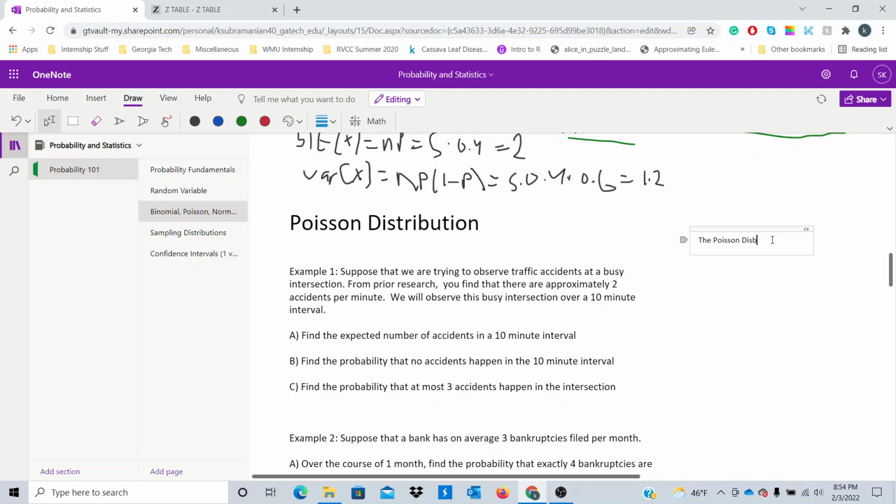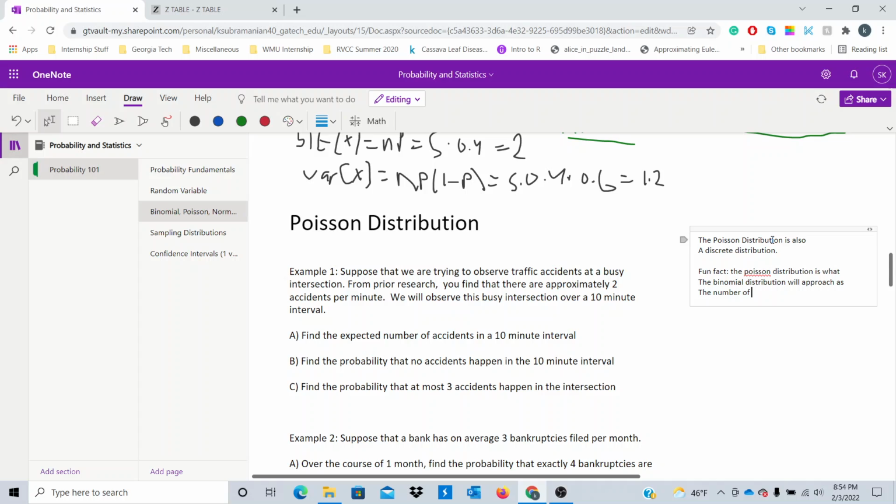The Poisson distribution is also a discrete distribution. And fun fact, the Poisson distribution is what the binomial distribution will approach as the number of trials increases. That part you don't really have to know.